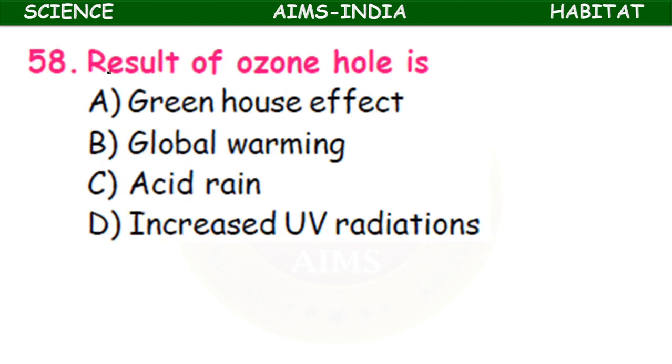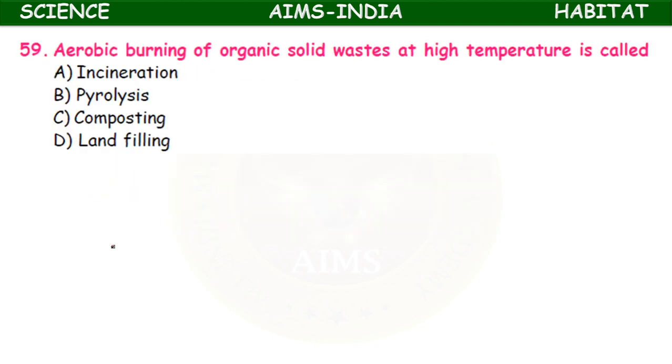The result of ozone hole is greenhouse effect, global warming, acid rain, increased ultraviolet radiation. Increased ultraviolet radiation: the UV radiation reaches the earth directly. Aerobic burning of organic solid wastes at high temperature is called incineration, pyrolysis, composting, landfilling. This is the management of wastes. So organic wastes are mentioned here.